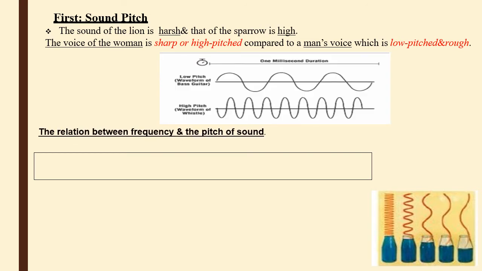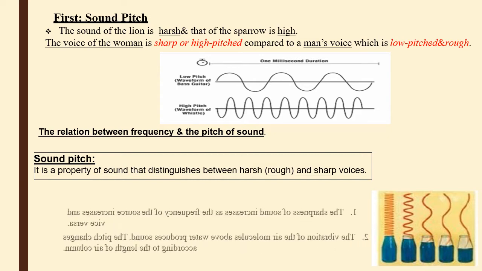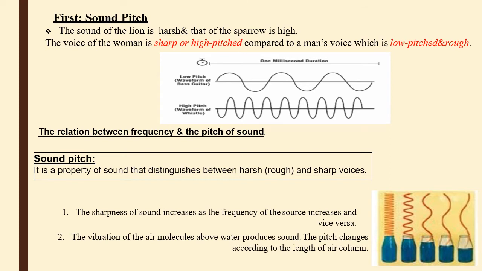So the relation between frequency and pitch is directly proportional. Again, sound pitch is the property of sound that distinguishes between harsh, rough sounds and sharp or soft sounds. As the sharpness of sound increases, the frequency increases, which means higher pitch. High frequency means high pitch and the wavelength decreases; low pitch means low frequency and the wavelength increases.